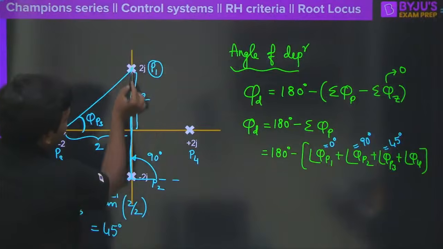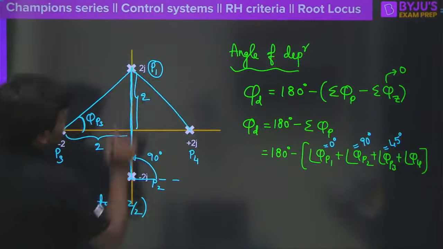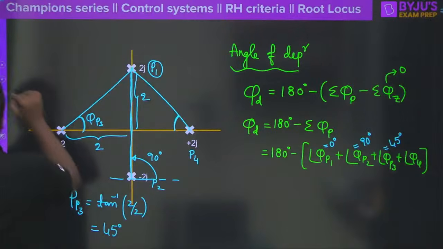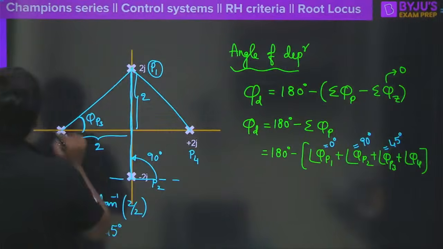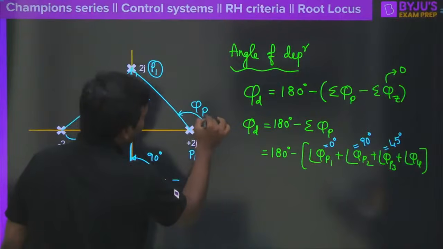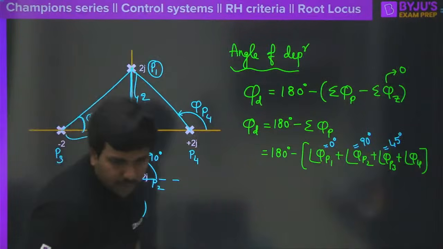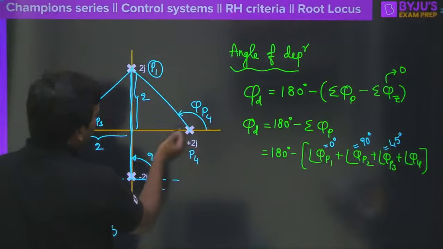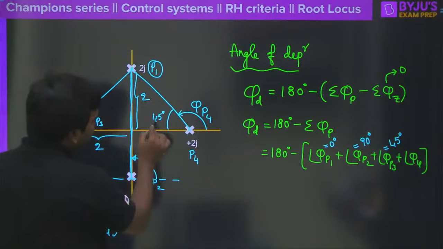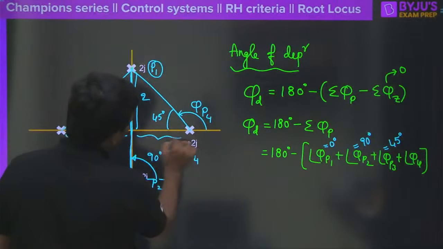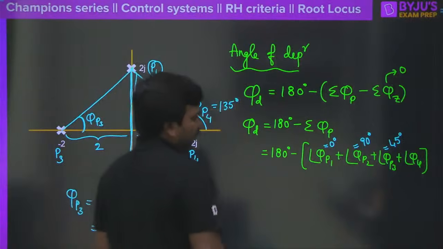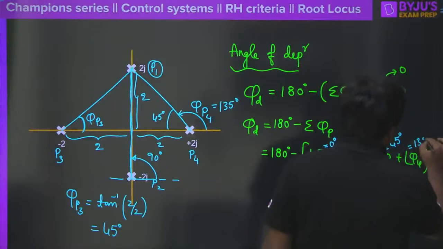And what about this one here? From here to here, we require this angle, or in fact, instead of this, we have to get this angle. So this is considered as phi p4. How much is this value? So this angle I can say is again 45 degrees, because this is also 2 here. And what is this one here? This is going to be 180 minus 45, that is 135 degrees here, correct? So this can be taken as 135 degrees.